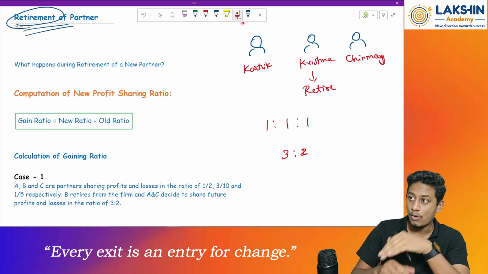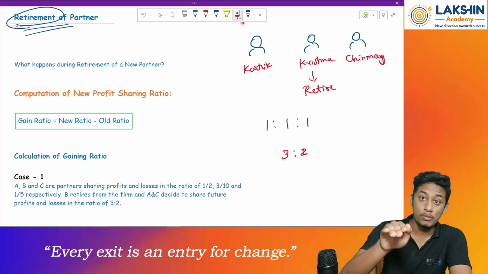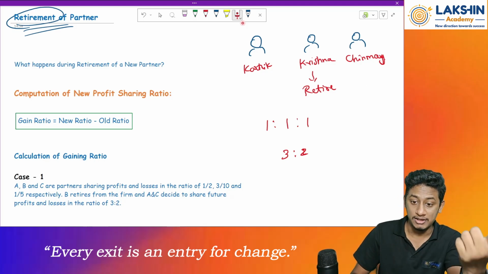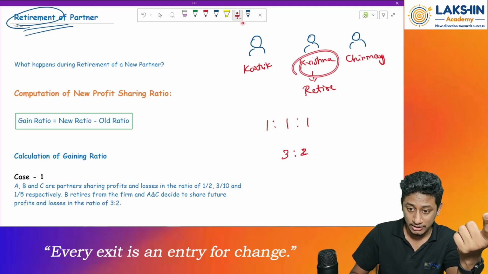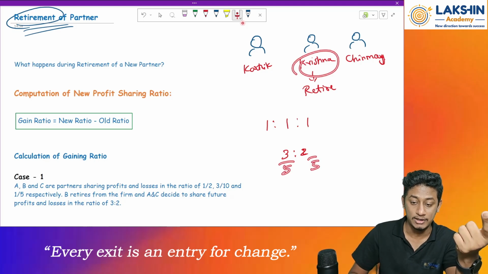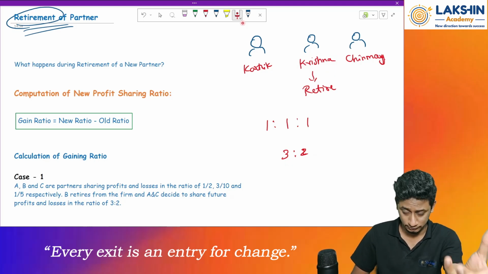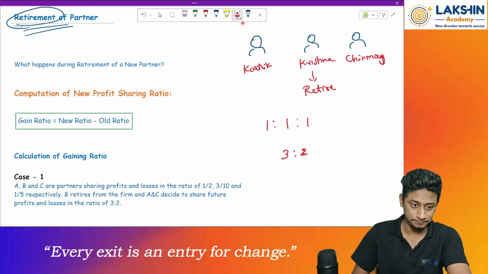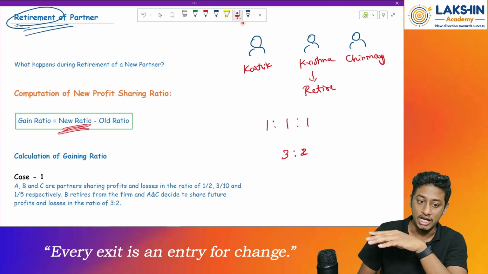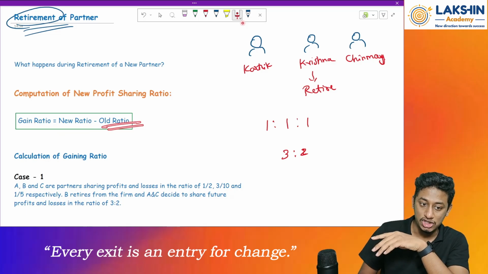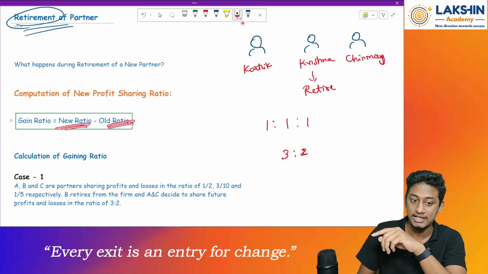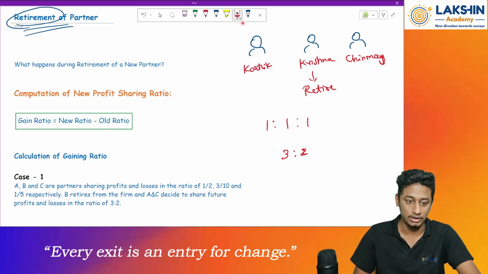We know that the old ratio will be lower than the new ratio. Karthik had 1 by 2, and Chinmay also had 1 by 2. After the retirement of Krishna, the ratio stands at 3 by 5 and 2 by 5. So basically they have gained some portion from Krishna. Now, how to compute this? The formula for the gain ratio is new ratio minus old ratio. Since the new ratio will be greater than the old ratio, we keep the new ratio first, and then the old ratio. Simple logic. Clear? Okay.